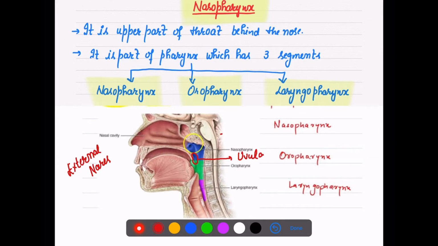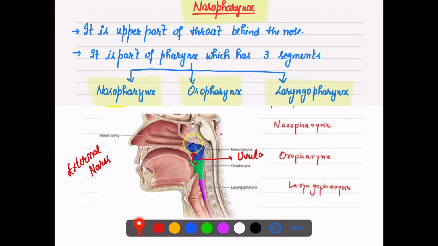So if we talk about the nasopharynx, it is the upper part of the throat, just present behind the nose.